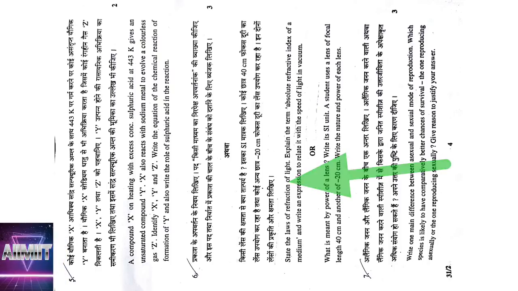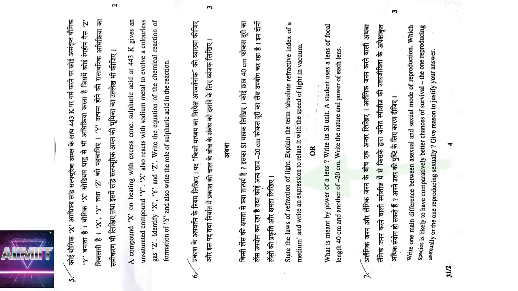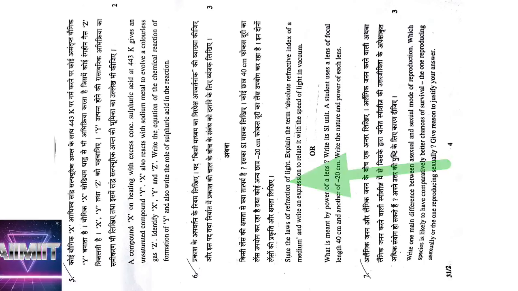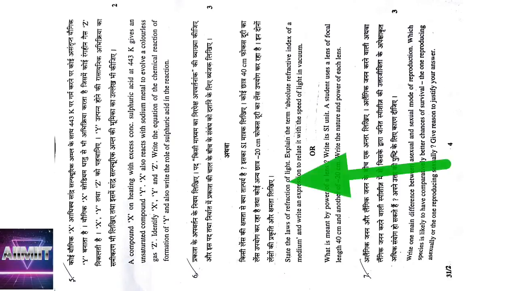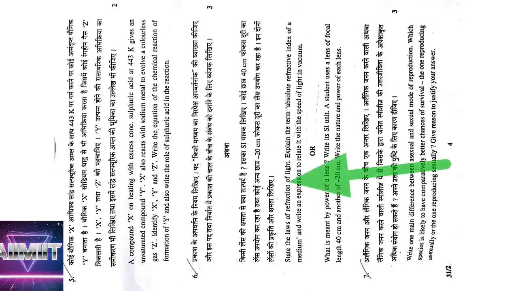So it is the diopter. A student uses a lens of focal length 40 centimeters, so it is 100 by 40, that is 10 by 4, 5 by 2, that is plus 2.5 diopters. Another one he is using is minus 20 centimeters, which means 100 by minus 20, that is minus 5 diopters. Write the nature and power. Whichever is plus is a convex lens, we know. Whichever is minus, we know is a concave lens.